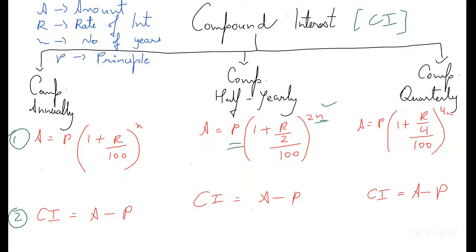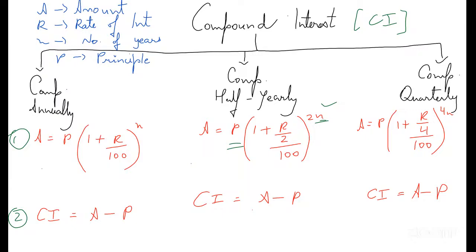But the formula remains the same. We just shift it a little bit to find the missing values. These are the original formulas, and they remain the same. We just shift them a little bit to find out the missing values. So we have time period questions, the missing value questions, and then at the end, we have the questions where we have to find out the difference between compound interest and simple interest.